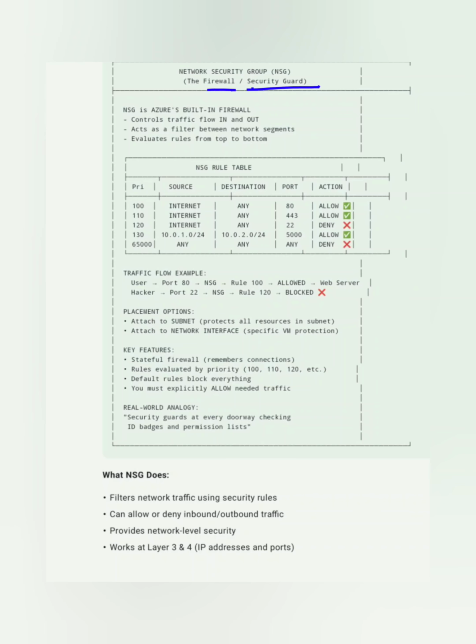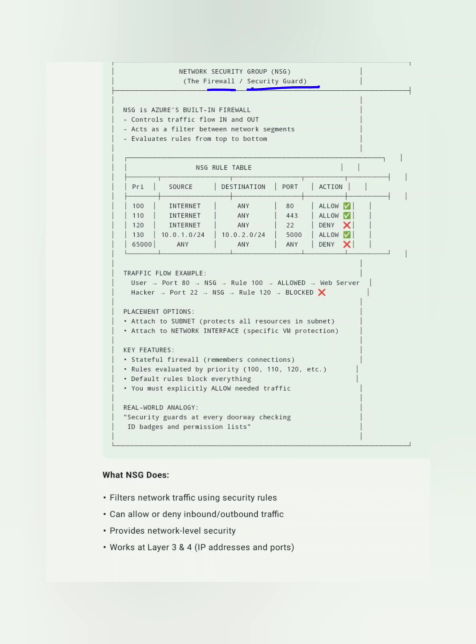But one important thing that is very crucial to understand: when I say VNet traffic, it's traffic within that VNet. Okay, so VNet is your isolated space, and network security groups will be protecting whatever is inside that VNet.